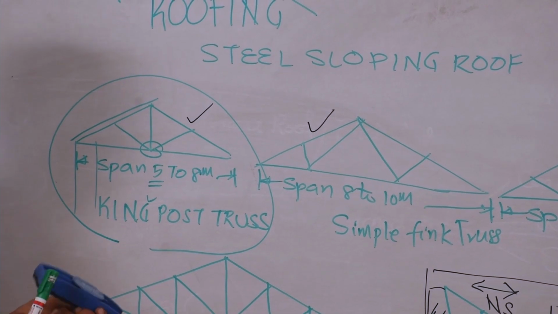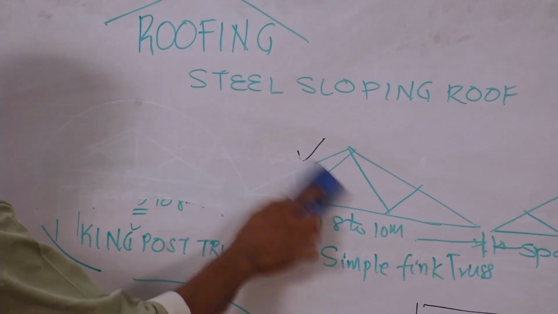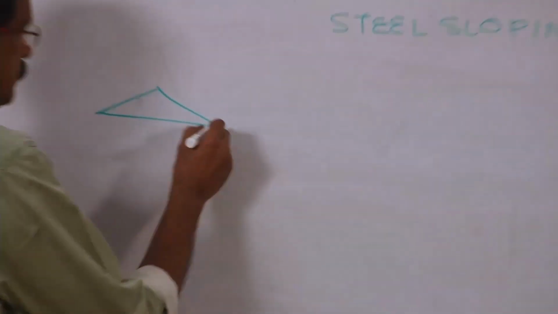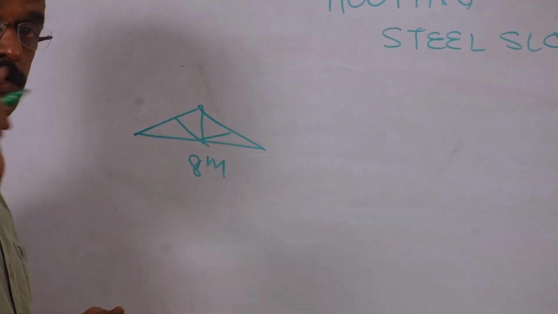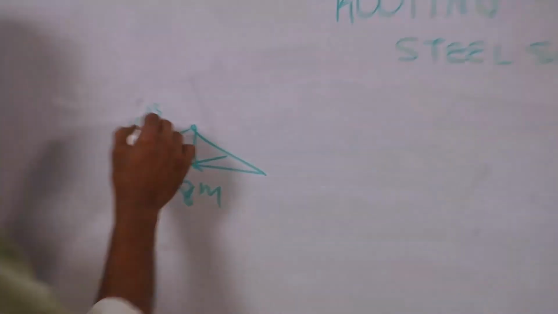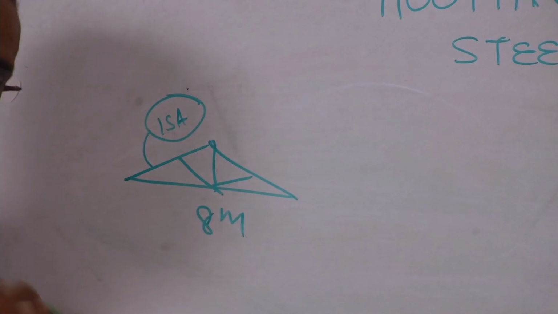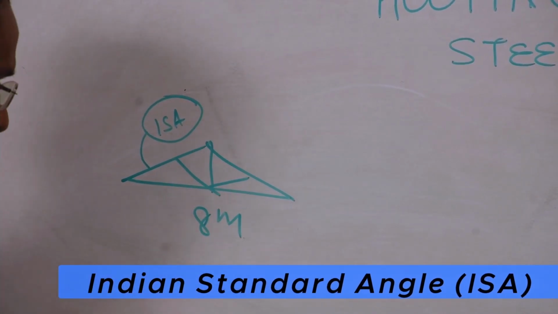Okay, now I will explain how to draw the detailed sketch of the first one, that is king post truss. King post truss shape is like this, used for a span of say 8 meters. In the examination you have to draw to scale. All these members are angles, ISA, Indian Standard Angles. They are commonly used. Angles are commonly used to fabricate the truss.